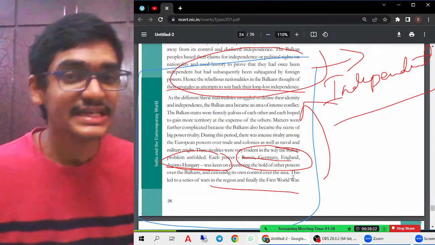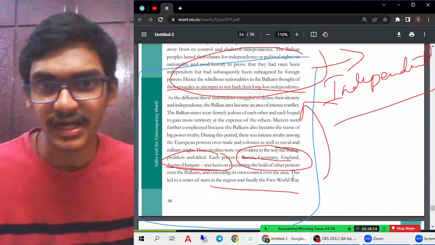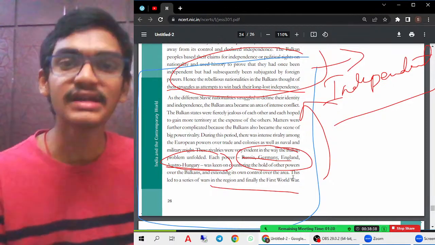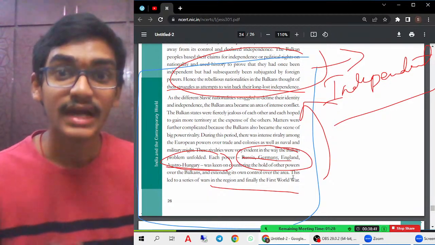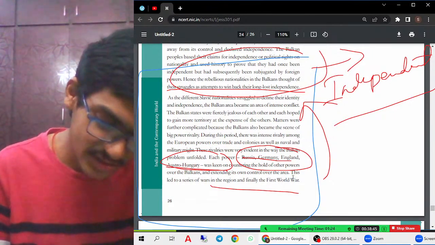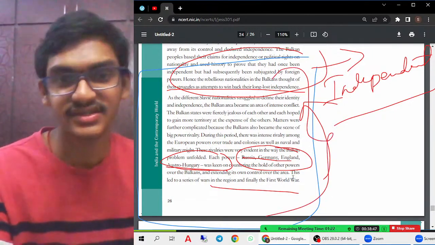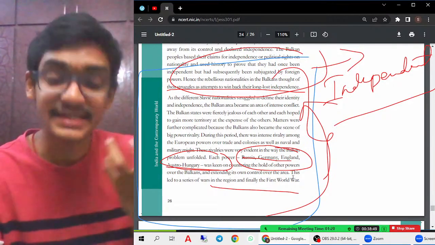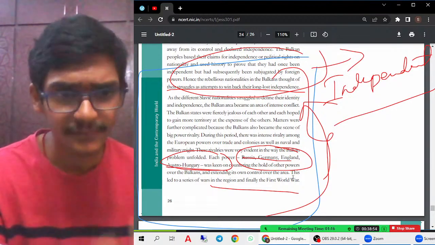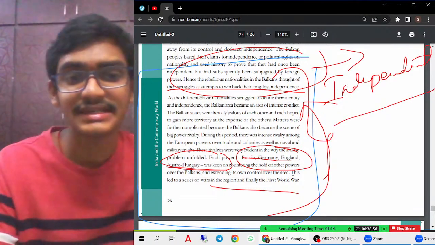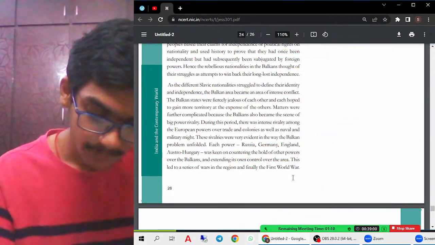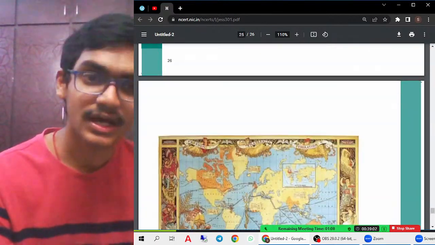And in the Balkan region, each country was jealous of the other country, therefore it tried to occupy other regions also. One country is trying to be imperialistic, that means it is trying to extend its borders to other countries also. Therefore all these imperialistic measures brought destruction and made this Balkan region very explosive, that means very difficult to handle. Therefore this was seen as an intense rivalry among the people and the countries also.